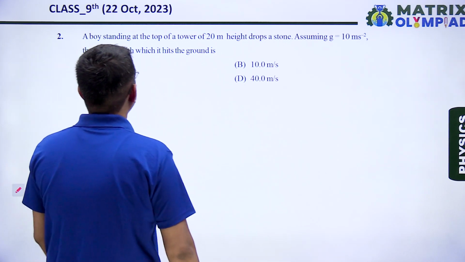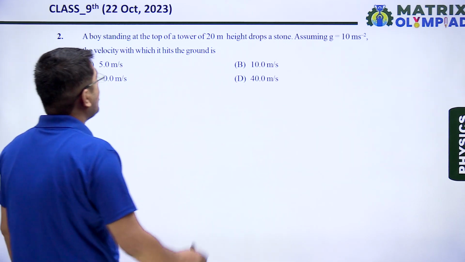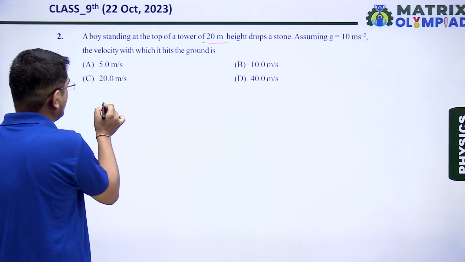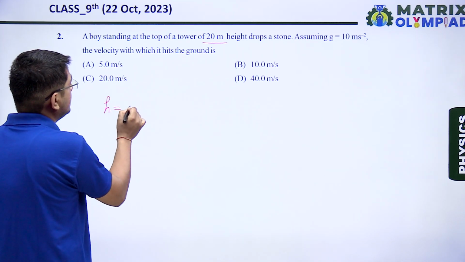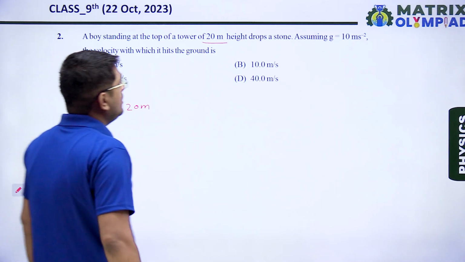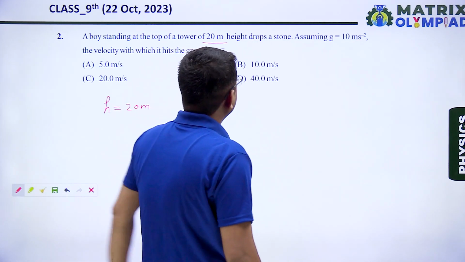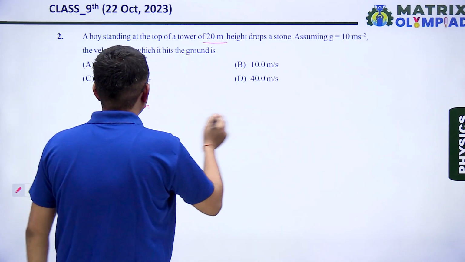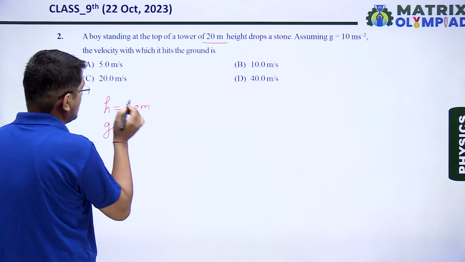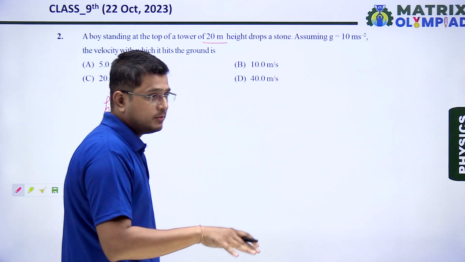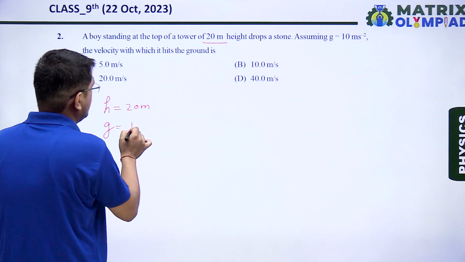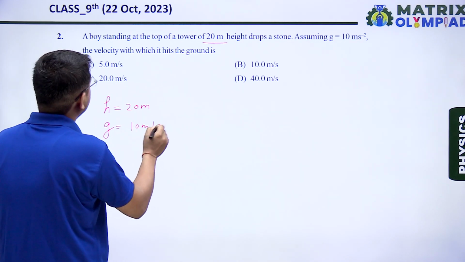In question number 2, it is said a boy is standing at the top of a tower of 20 meter. Let us write the given quantities here. Height of tower is 20 meter. This boy drops a stone from the 20 meter height of the tower. Assuming the value of gravitational acceleration, because when a stone is dropped, the acceleration will be equal to the gravitational acceleration, that is 10 meter per second square.